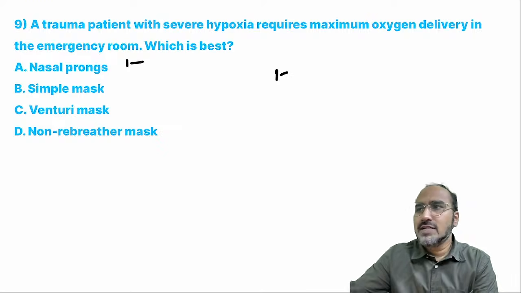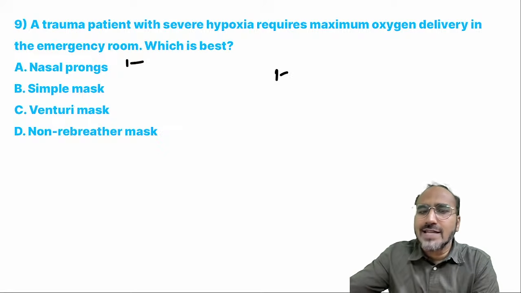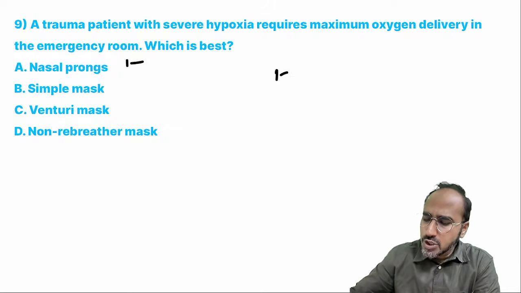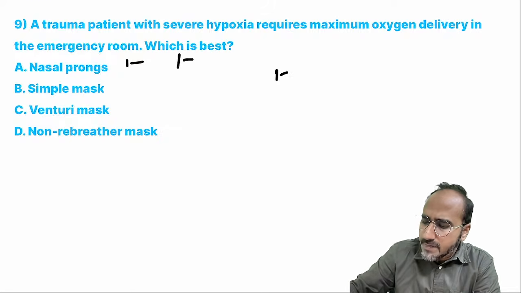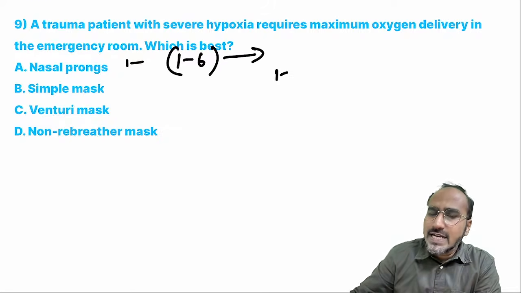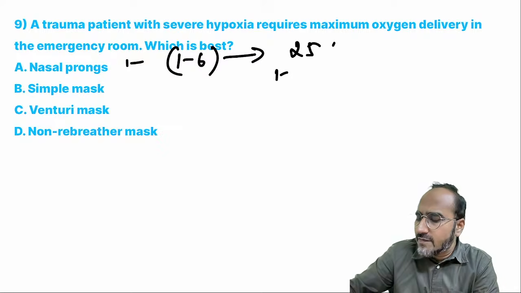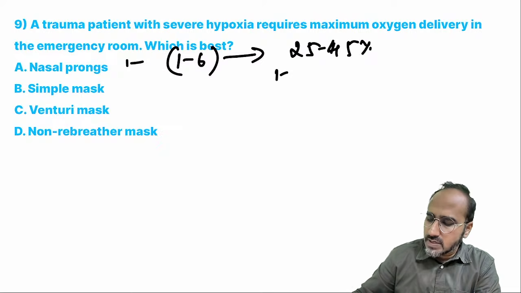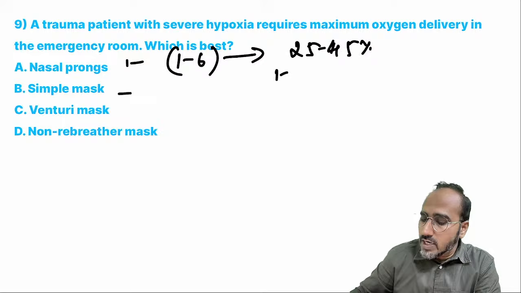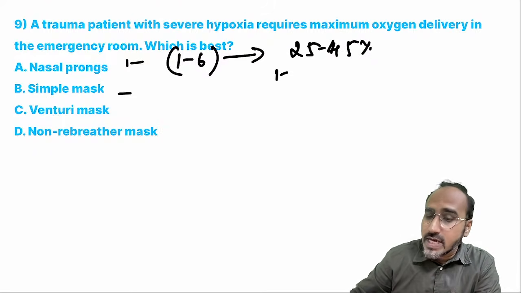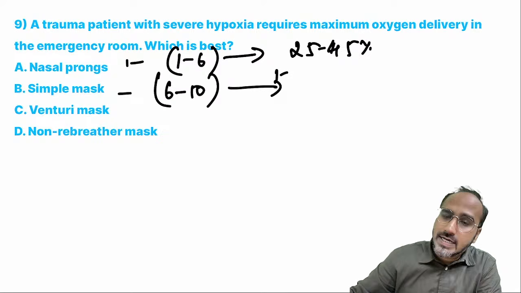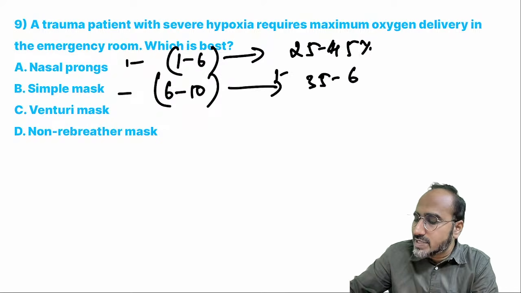When I tell the nurse to apply nasal prongs, the nurse will ask how many liters of oxygen should I give? You should tell, nasal prongs will give oxygen up to 1 to 6 liters, which will in turn deliver an FiO2 of 25 to 45%. If the patient is not improving, remove the nasal prongs and go for a simple face mask. He'll ask how many liters of oxygen should I give? You should tell 6 to 10 liters, which will deliver an FiO2 of 35 to 65%.